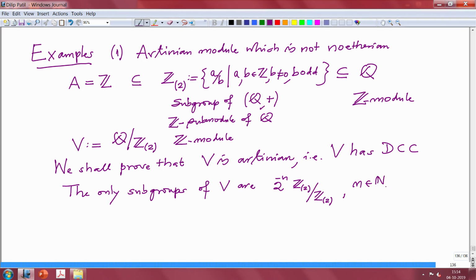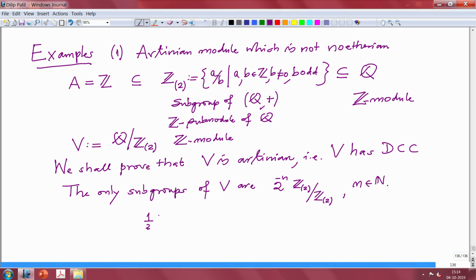So I will spell out a little bit more and then the proof will be more or less obvious. If I take the 0 submodule here, it is just Z_(2) mod Z_(2). If I take half, this is in the rational numbers, and you take the image of this here.